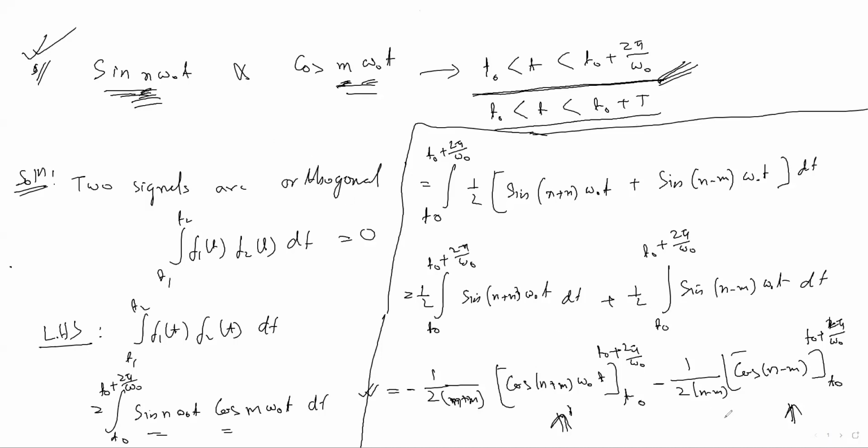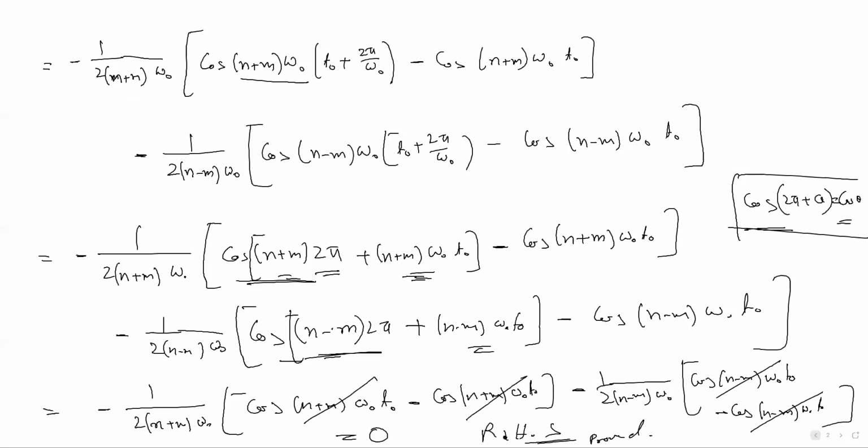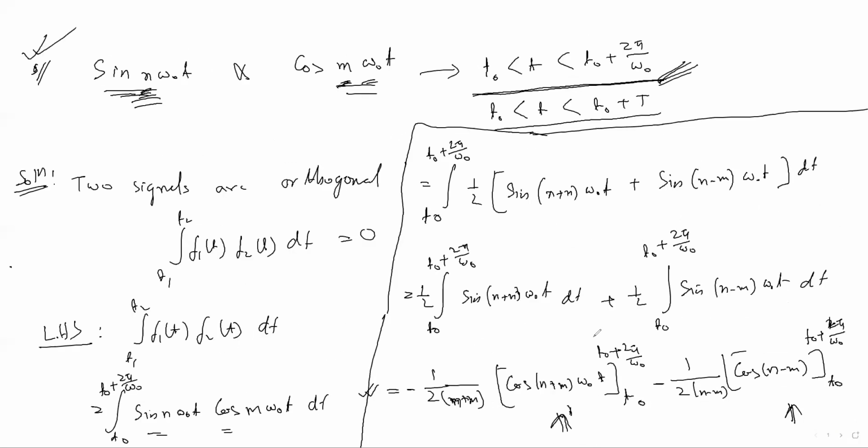This is the proper way; you will get full marks if you solve like this. You can also do it by assuming values, but this is the proper way. Because for any value of m or n, prove that in this interval these two signals are orthogonal.